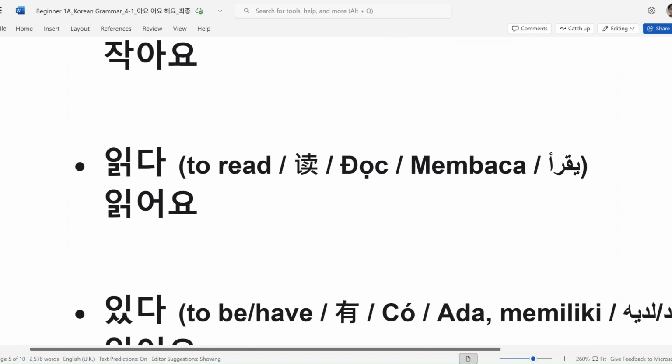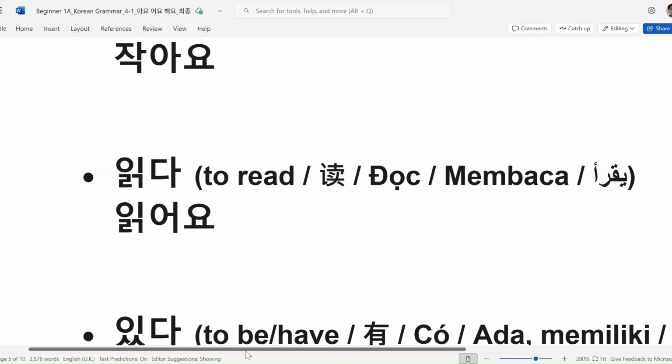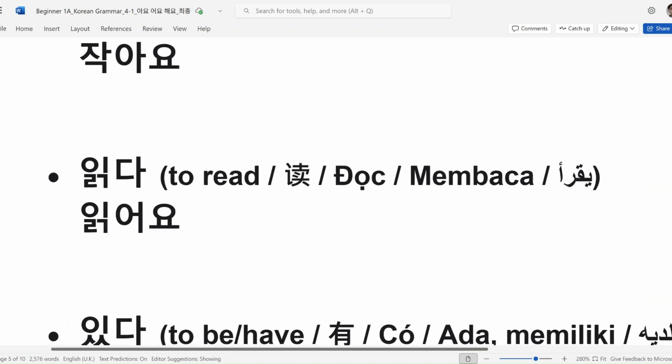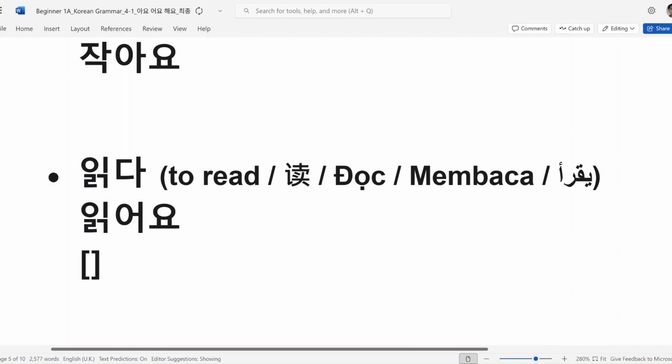그 다음, let's move on to read. To read is 읽다. Can you check the vowel type is 어. So 읽어요. How do you pronounce it? 읽어요. You should write 읽어요, but you pronounce it linked.